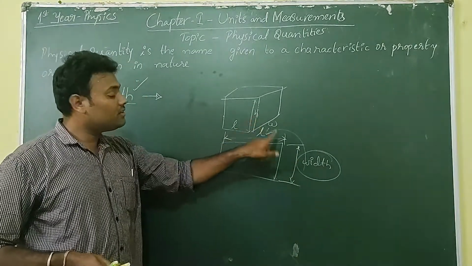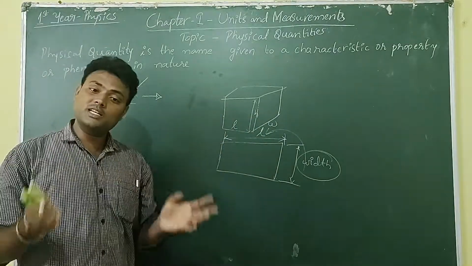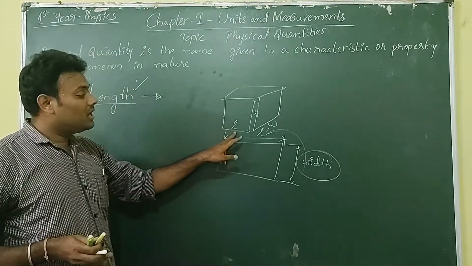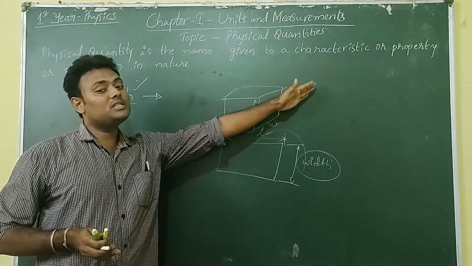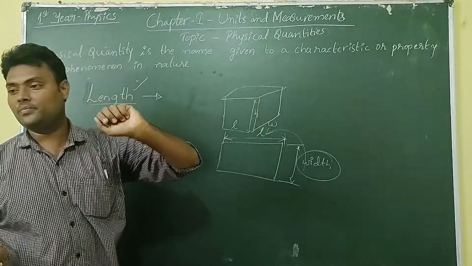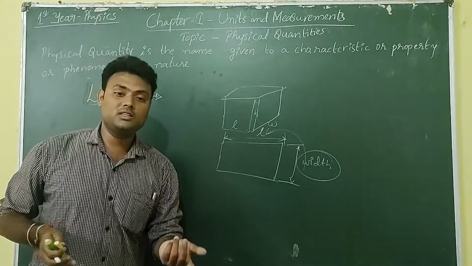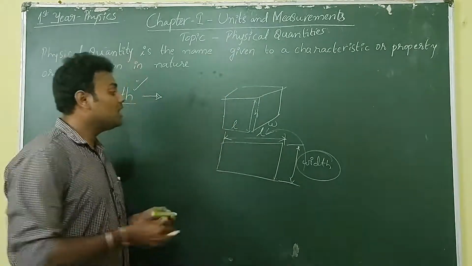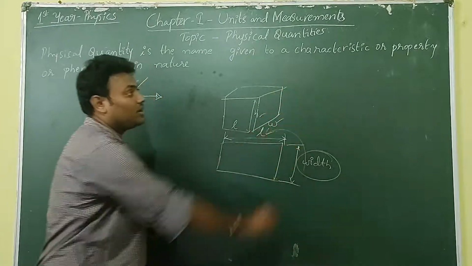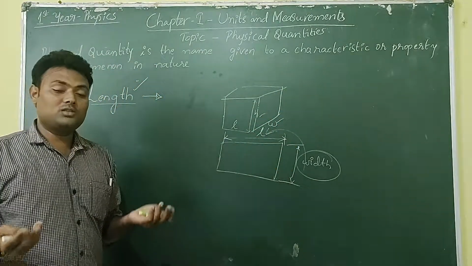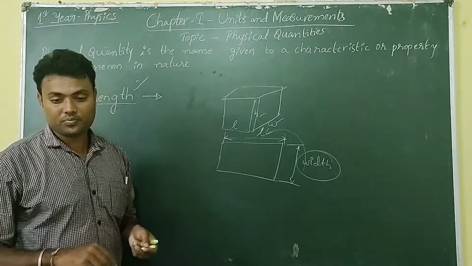Because length measured in another direction gives width, and length measured in yet another direction gives height. Those are within length itself.